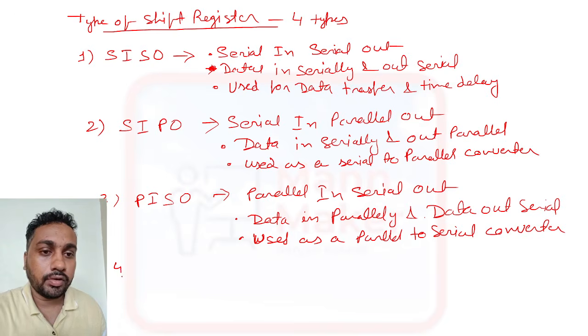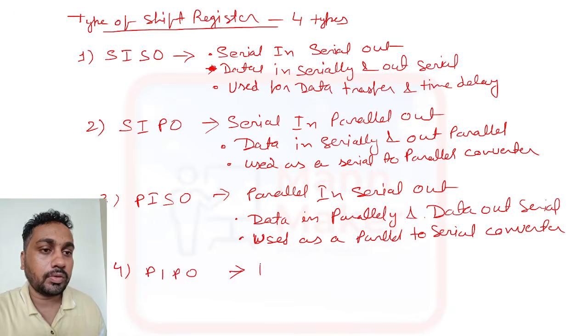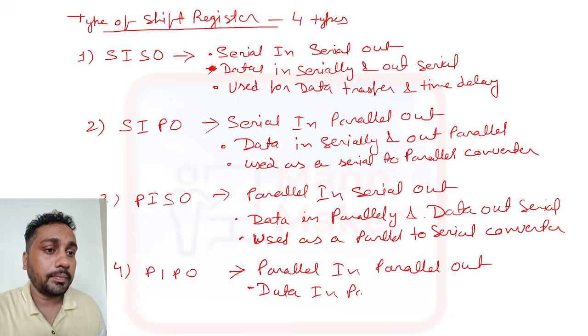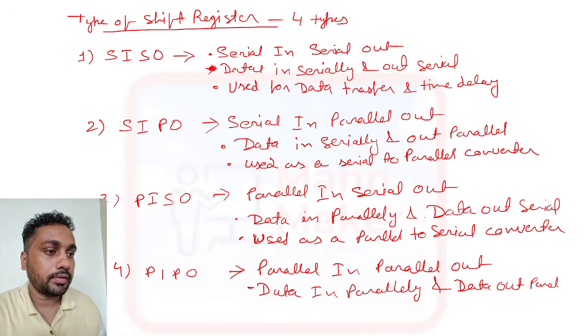Now our fourth one is PIPO. PIPO means parallel in and parallel out. Here data goes in parallelly and data comes out parallelly.